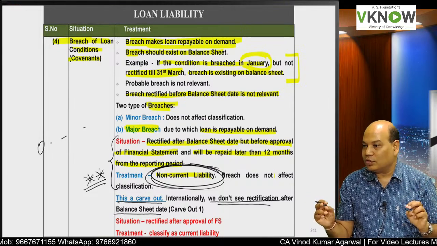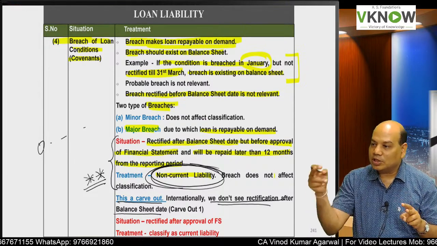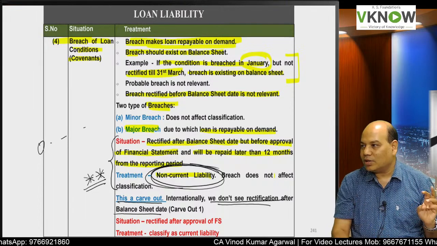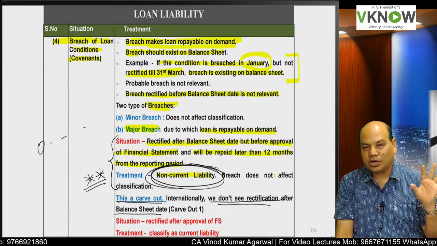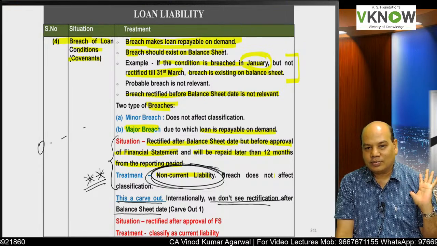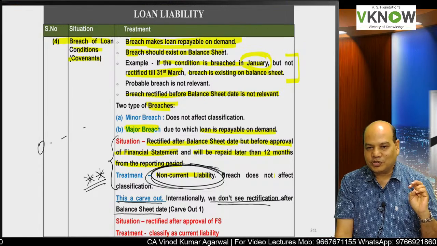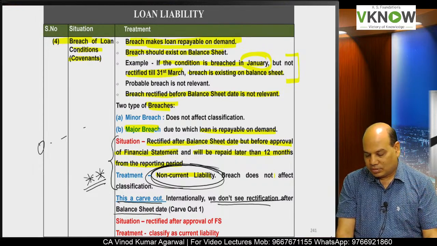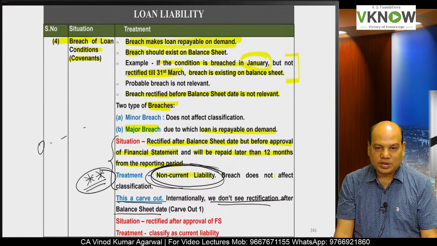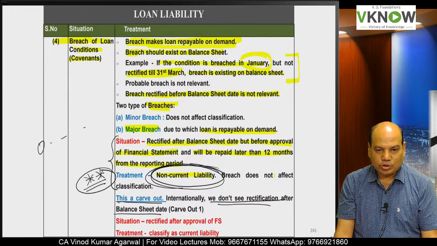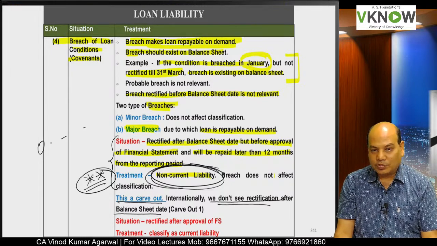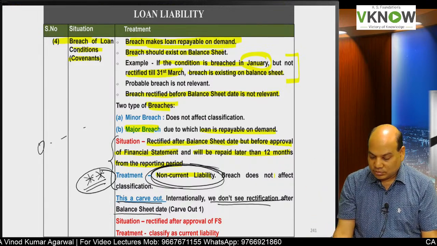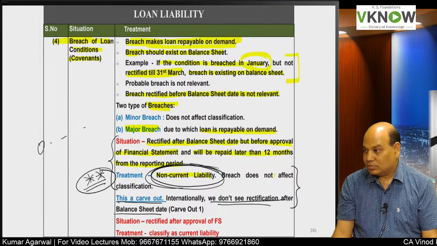You will not get assets on lease also, because lease payment also requires monthly payment, quarterly payment. So the lessor will say, boss, you don't have money to pay the lease liability, I will not give you asset on lease. You can't buy fixed asset, you can't take assets on lease, you can't purchase goods on credit, you can't take loan from the bank. What will happen to Indian business houses? It will go into trouble. Share market can collapse for some good company if they show poor liquidity. So to help them, this carve out was made.